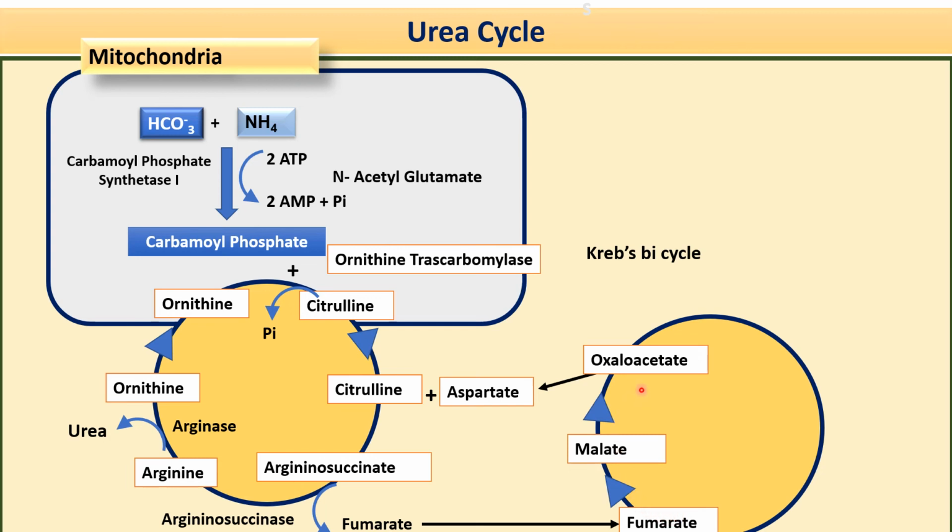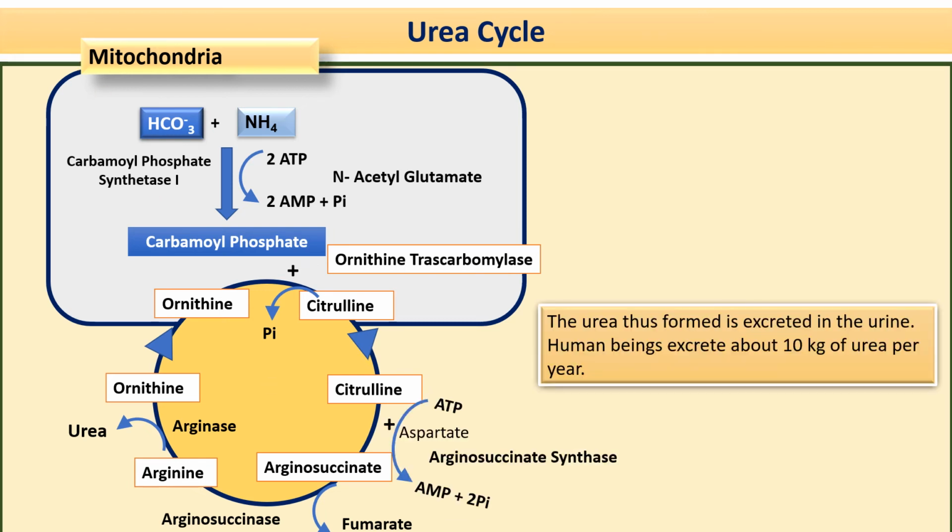Here you can see that this cycle is just like a bicycle. That's why it is called the Krebs bicycle. So the urea which is formed here is excreted in the urine, and a human being excretes about 10 kilograms of urea per year.